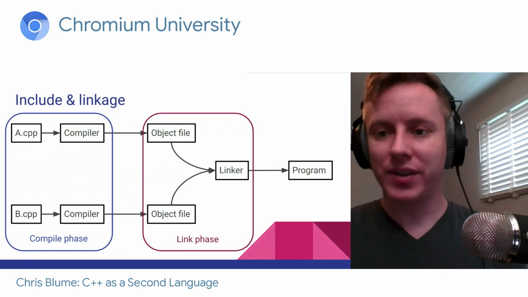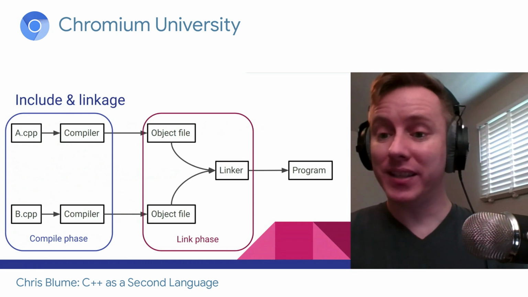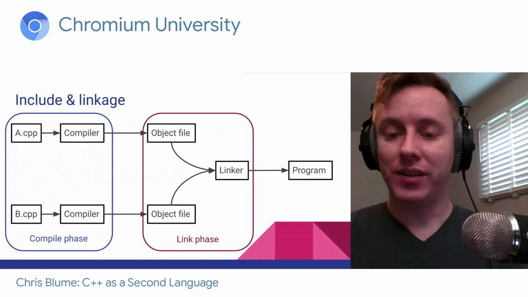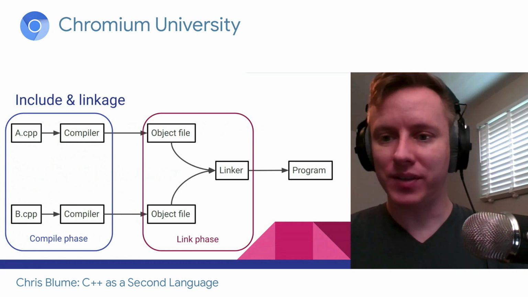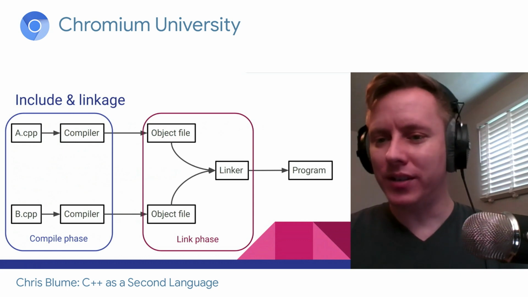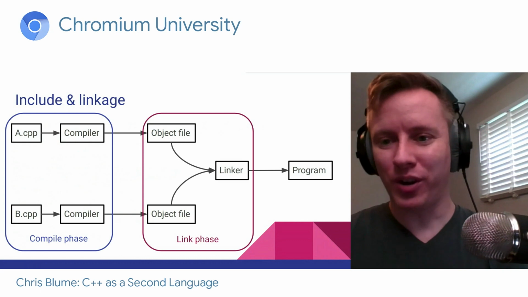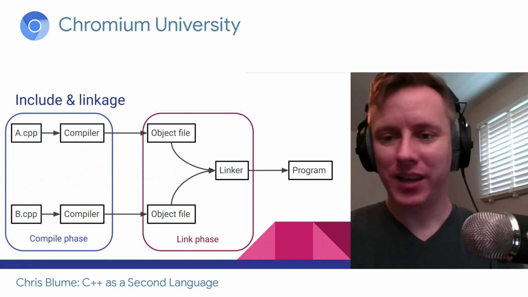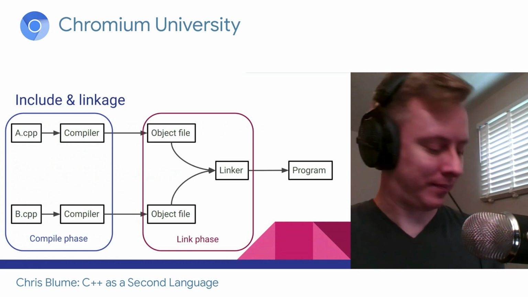Now this isn't 100% true. Everything on these slides is going to be about 99% true. In this case, the reason it's not true is there is link time code generation and link time optimizations and all that. So it will actually do some amount of compiling at the link phase. But that's a really specialized step. It's not really standard, so you don't need to know about it. So I'm going to skip those, the 1%, the exception to the rule. You don't need to worry about it if you're coming from another language. For now, we can just envision that there's a compile phase and a link phase.